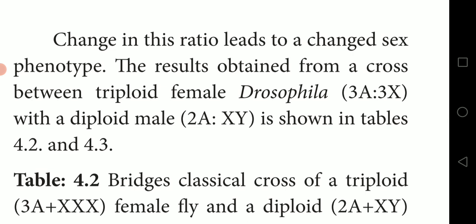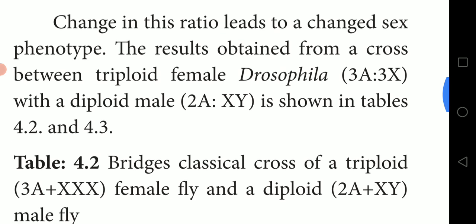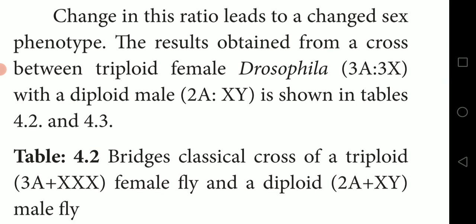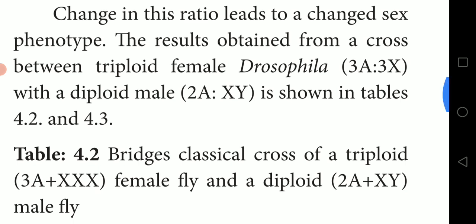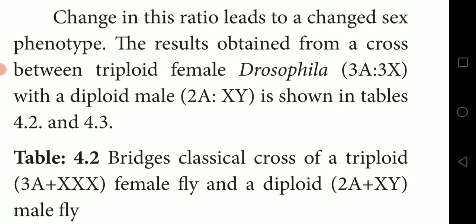This result was obtained from a cross between a triploid female and a male Drosophila. I already mentioned triploid female means 3A. Here A means autosomes for maleness. So 3A are there, and the ratio is 3A to 3X, which is femaleness. 3X will be there for female.